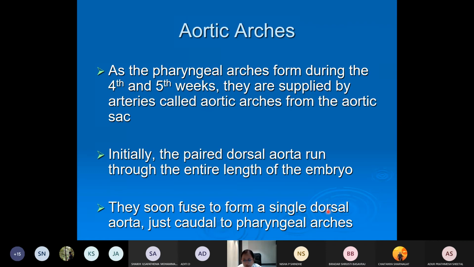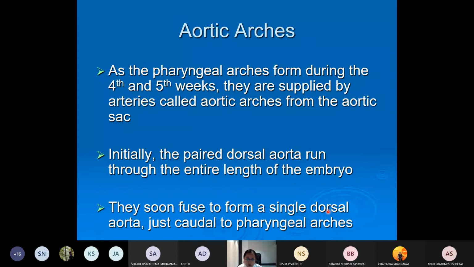In the earlier period of embryonic life, the embryo is getting nutrition from the deutoplasm during the early stages of development in the blastocyst stage, and later due to the development of the uteroplacental circulation. But the definitive arteries have to be developed in the fetal life itself, which will later turn into the pattern of the adult arteries. So in the head and neck region you have something called the aortic arches. Where do these aortic arches arise?